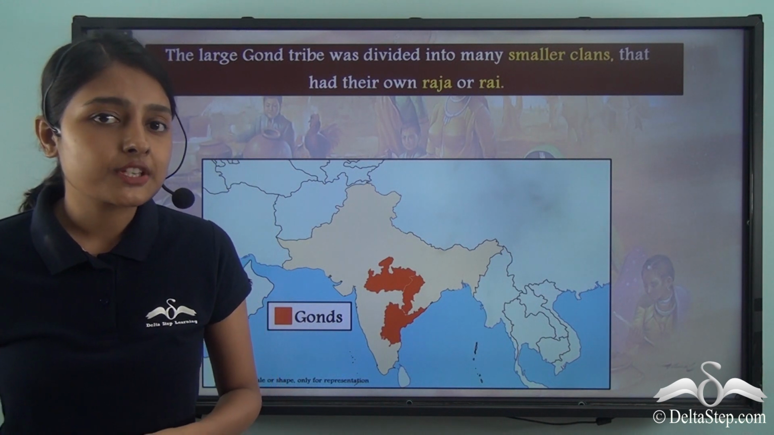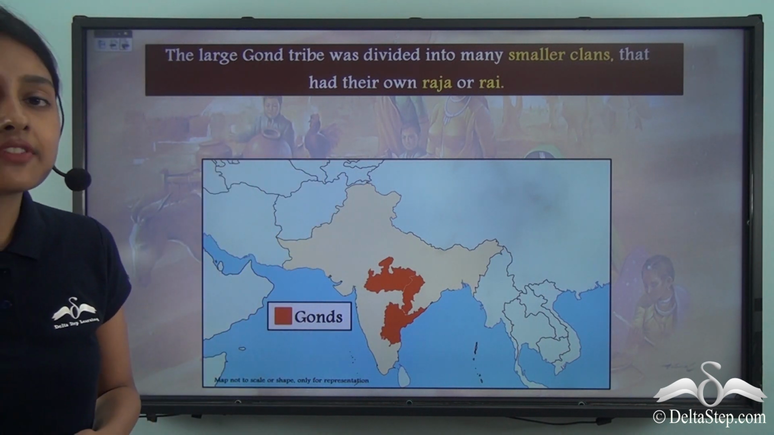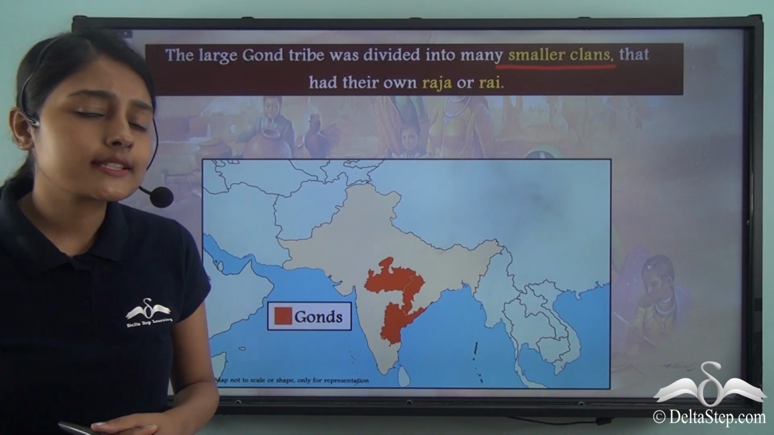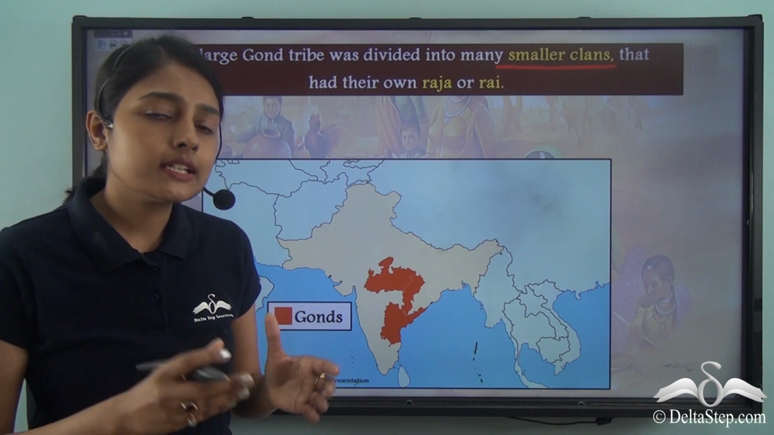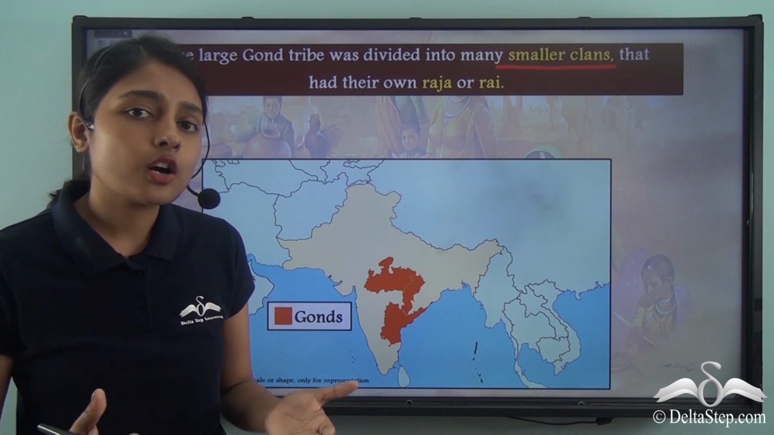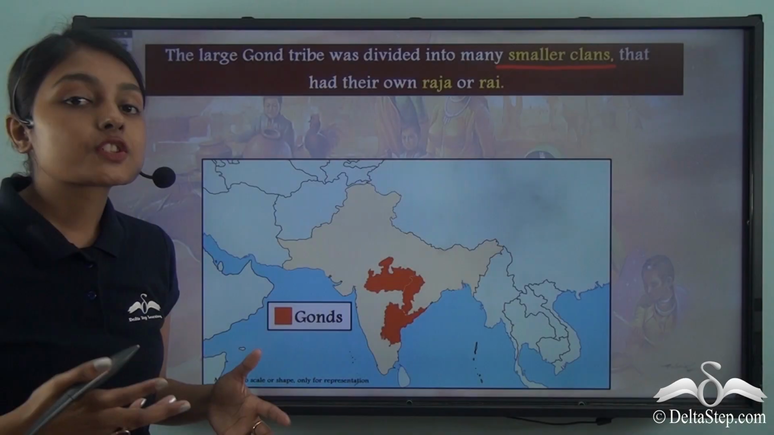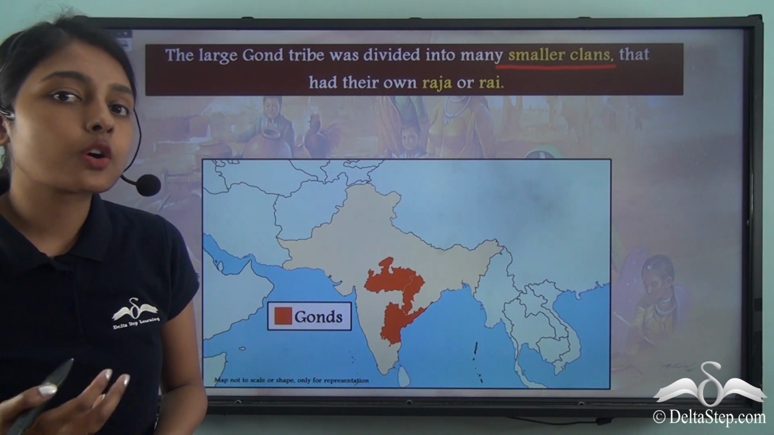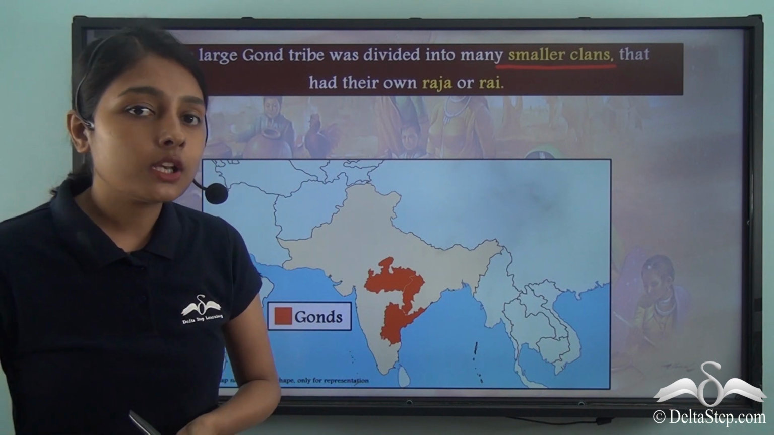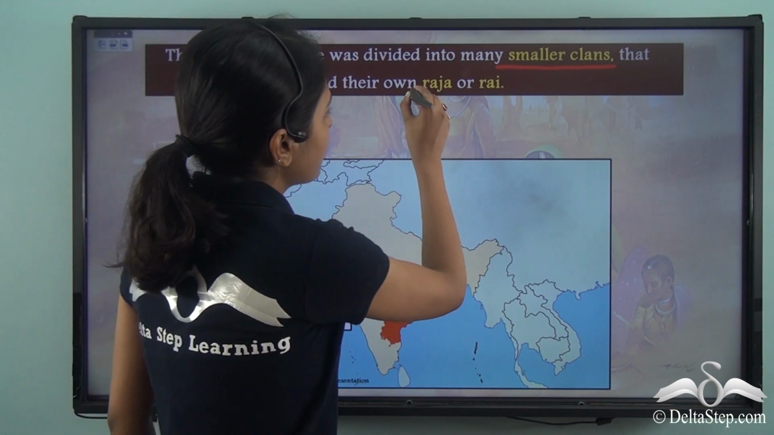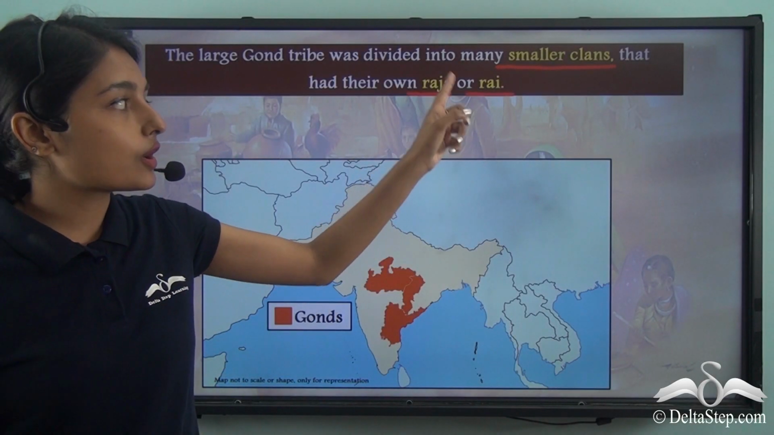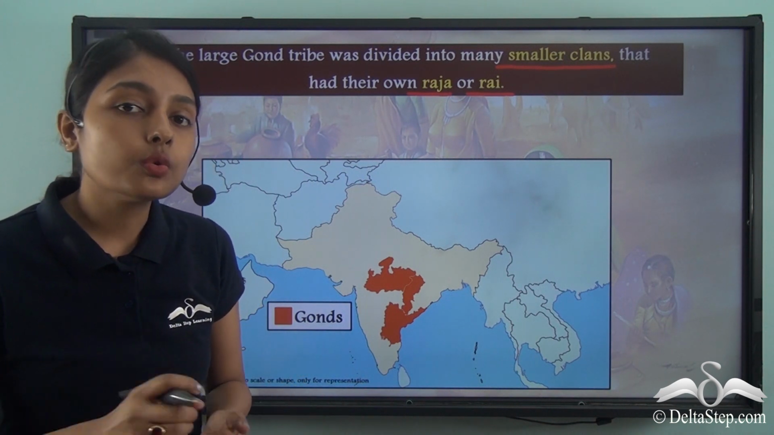For the purpose of administration, the Gond tribe was divided into many smaller clans. Now, who ruled these smaller clans? Because without a leader or a ruler, no territorial unit can exist. There will be chaos and mayhem in that area. So we learned that for the purpose of administration, the Gond tribe was divided into several smaller clans. And these smaller clans were ruled by the Raja or Rai. Every clan had its own Raja or Rai who worked as the ruler of that clan.